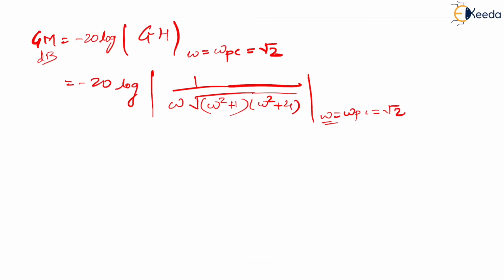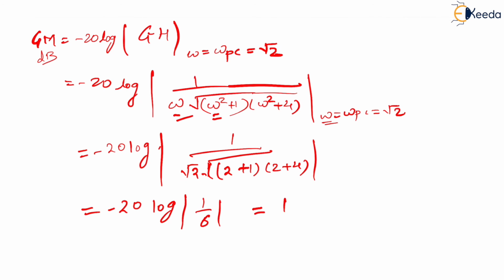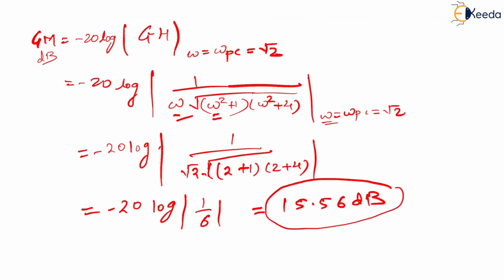So if I replace root 2 in place of omega here, what I get is minus 20 log of 1 by, if you think of, root 2 into under root of root 2 squared becomes 2 plus 1 into again root 2 squared becomes 2 plus 4, right? So this comes out to be 1 by 6, so it becomes minus 20 log of 1 by 6, right? Which is equal to how much? 15.56 dB. I will tell you the interpretation after this, don't worry.